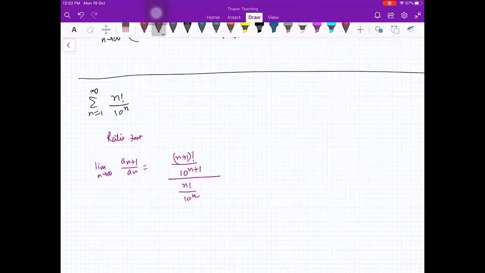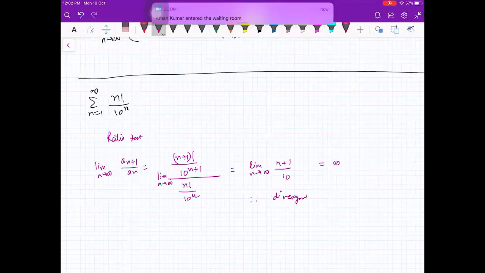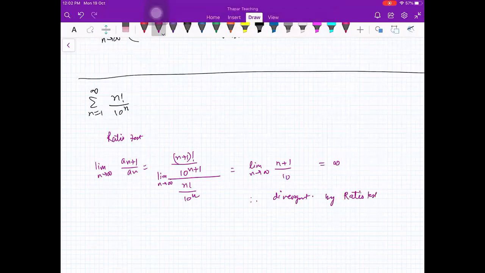You are trying to find the limit as n goes to infinity. So n factorial will cancel, leaving n plus 1 upon 10, only 10. Limit n going to infinity. What is that? Infinity. Therefore, divergent by ratio test. Got it? The limit is greater than 1, or infinity. So this is divergent. Got it?